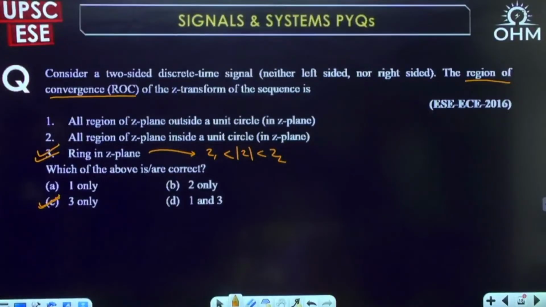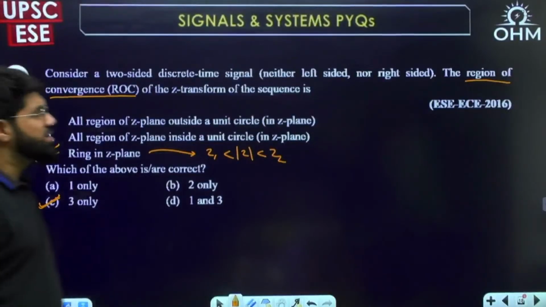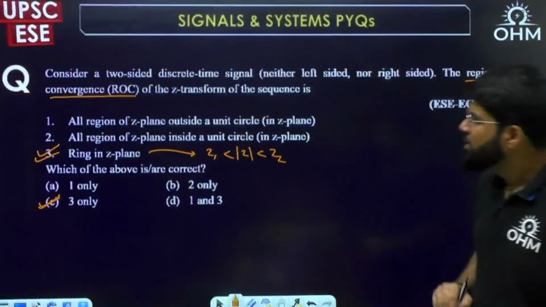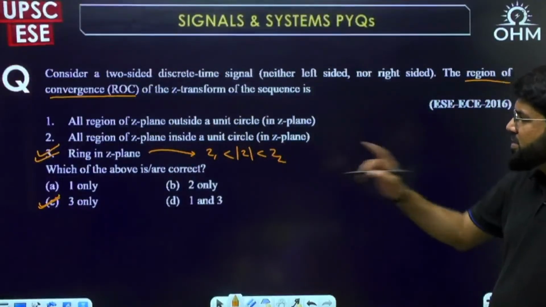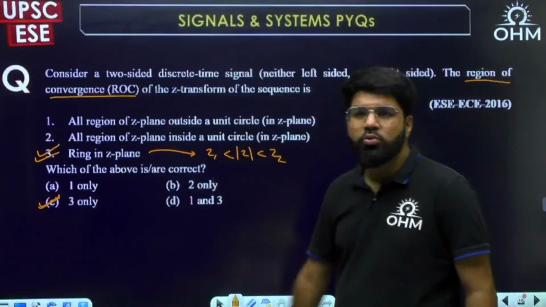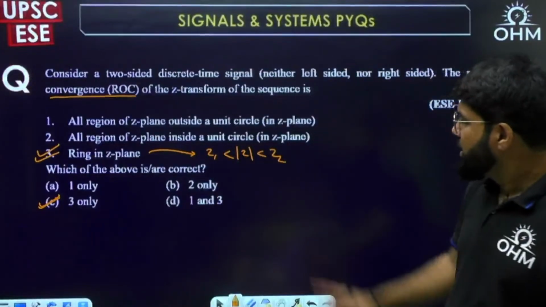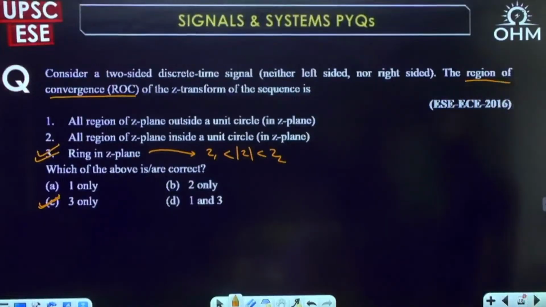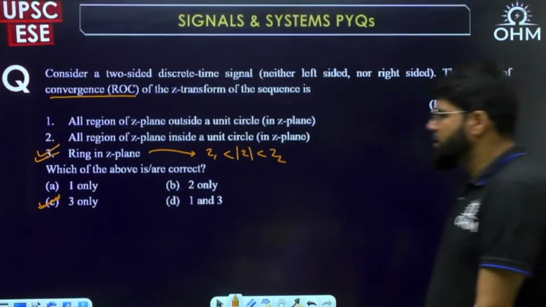Inside or outside comes when you have a right-sided or left-sided signal. If it is a right-sided signal, then exterior ROC; left-sided signal, interior ROC. But here, a two-sided signal means it's a ring in the Z plane located between two poles. The correct statement is only 3.